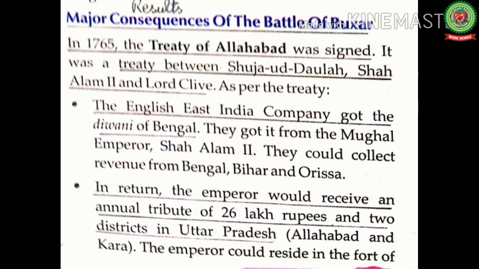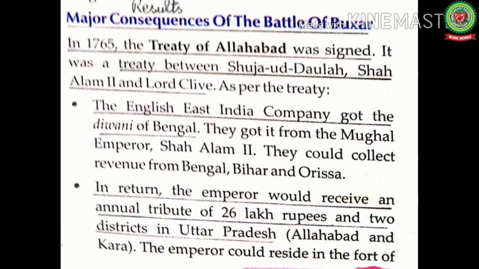As per the treaty, the English East India Company got the Diwani of Bengal. Diwani means right to collect revenue from the people. They got it from the Mughal Emperor Shah Alam II. They could collect revenue from Bengal, Bihar, and Odisha. Means the Mughal Emperor Shah Alam II granted the Diwani rights or the right to collect the taxes on behalf of the Emperor from the eastern provinces of Bengal, Bihar, and Odisha.